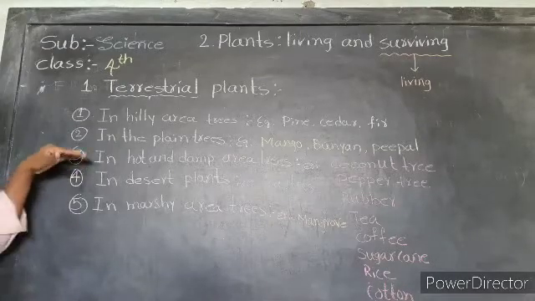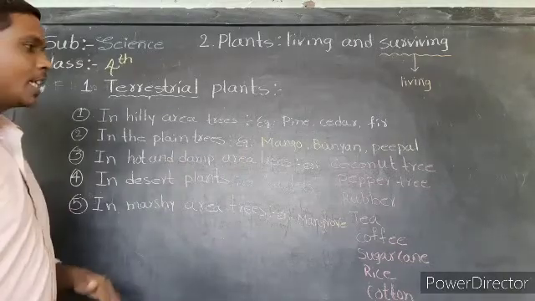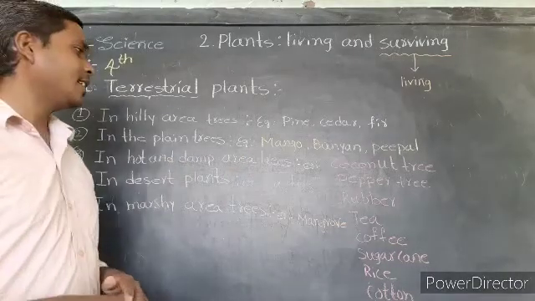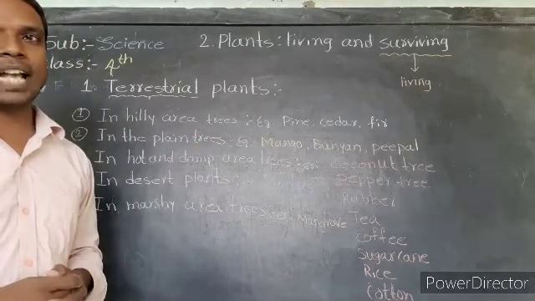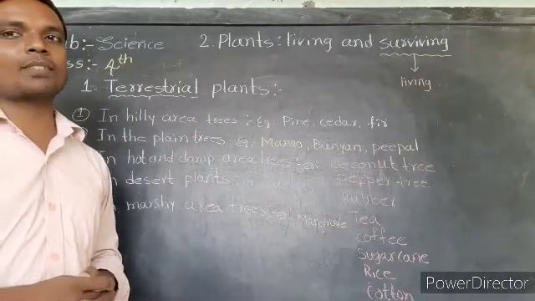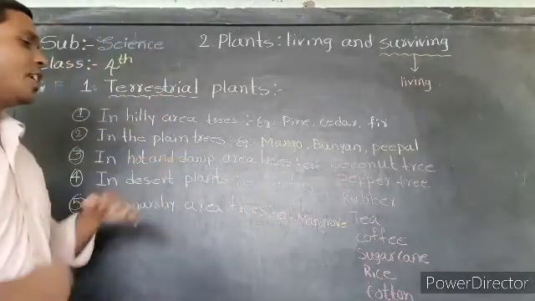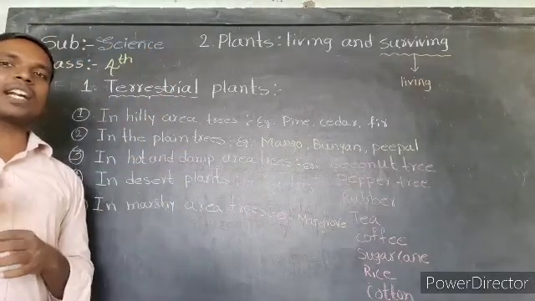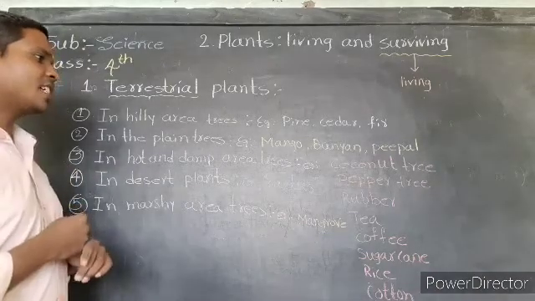Then next, hot and damp area trees. Hot and damp area trees have a lot of leaves, and these leaves do not shed in winter.